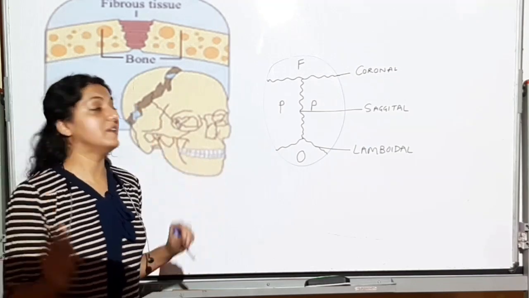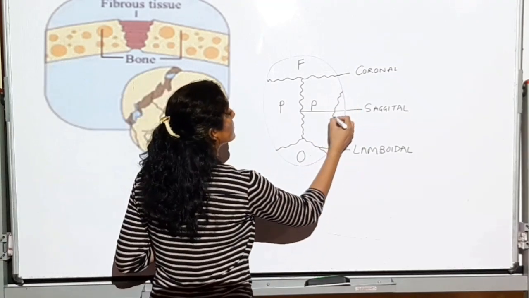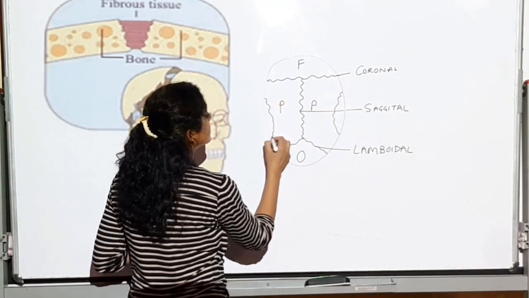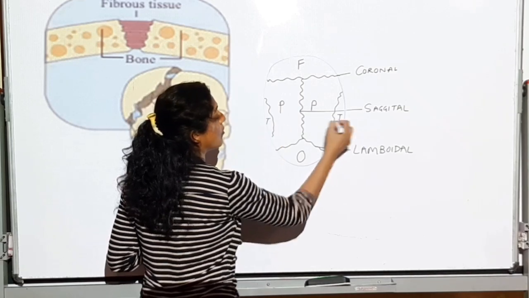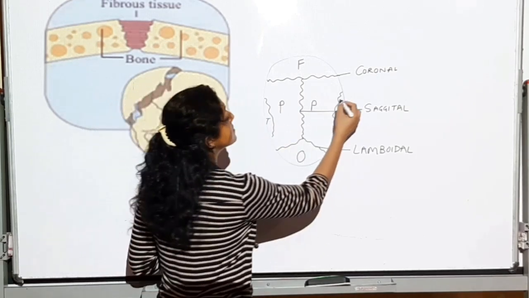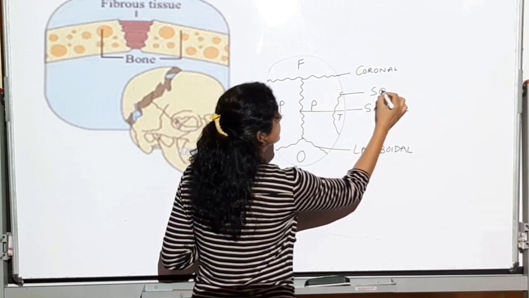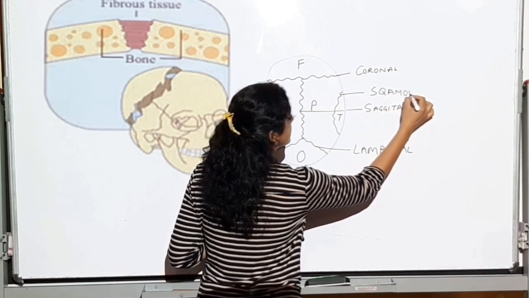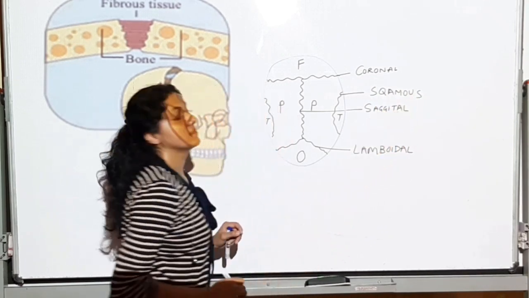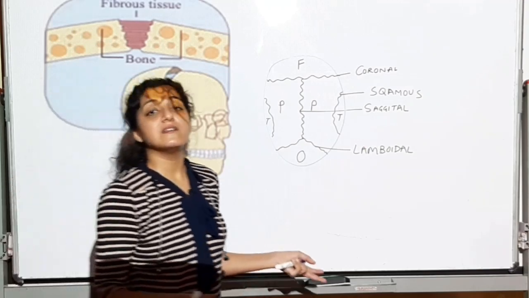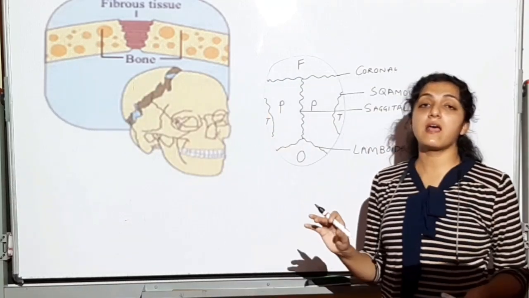And I can also roughly show this part, that is my temporal bone. So this becomes the squamous suture. Very easy to draw it with these hand diagrams.